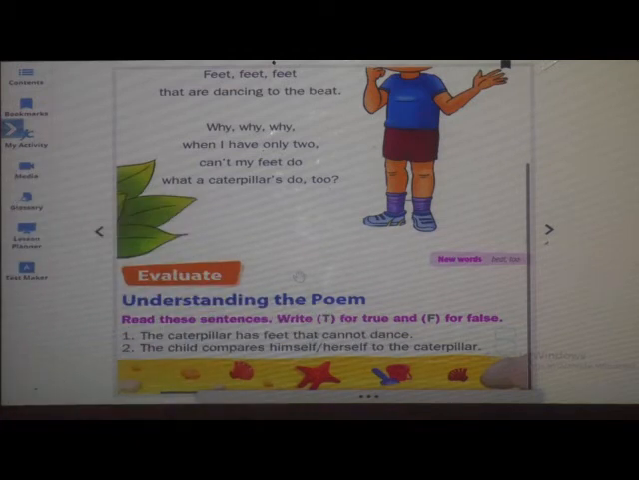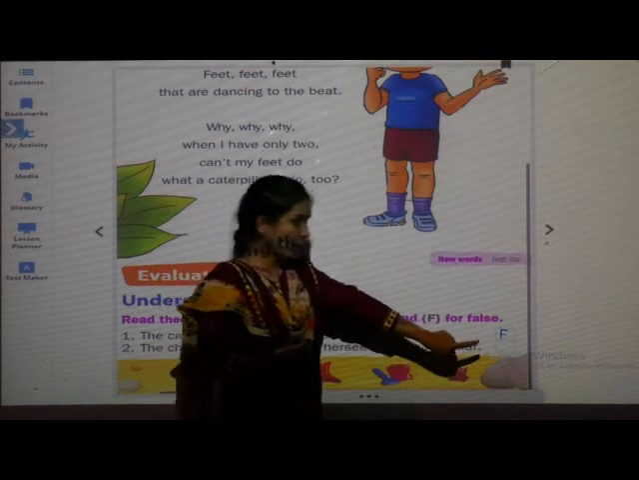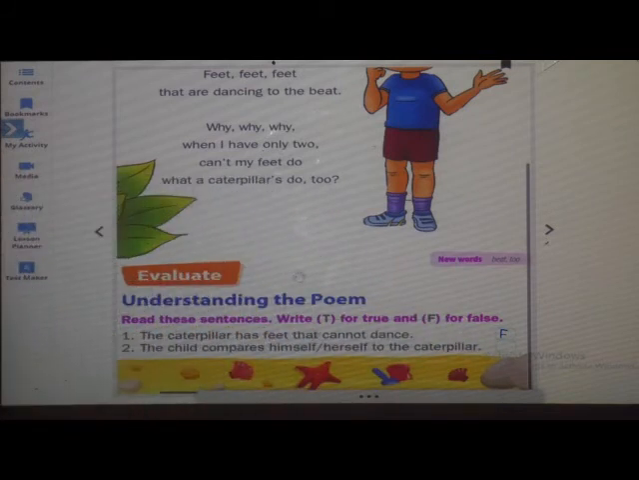What is the first sentence? The caterpillar has feet that cannot dance. Is it true? No, it is false. So what will we write? We will write F, as the sentence is wrong. Caterpillar has feet that cannot dance. It is false. Right is, caterpillar has got feet that can dance. Isn't it?